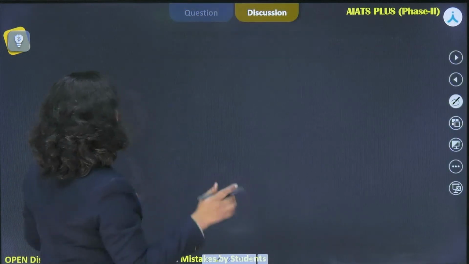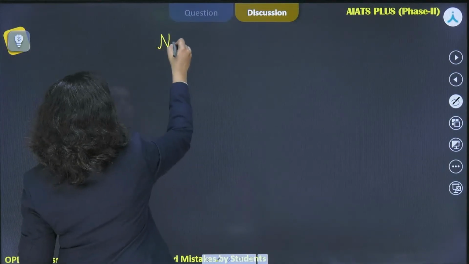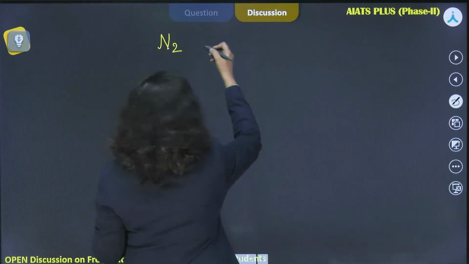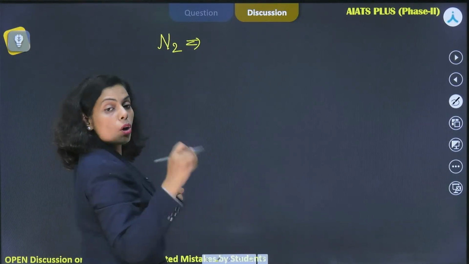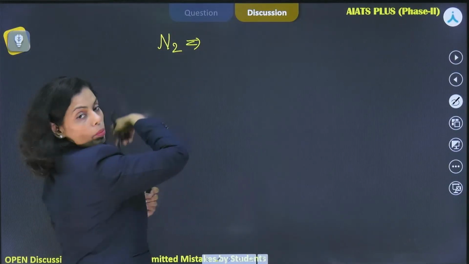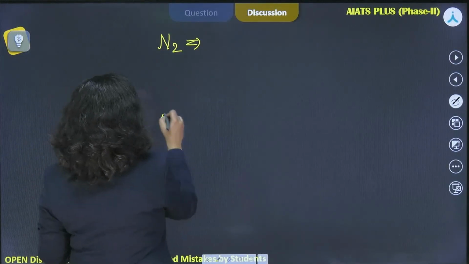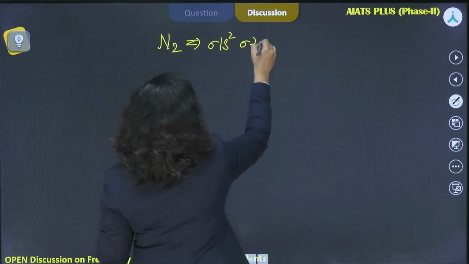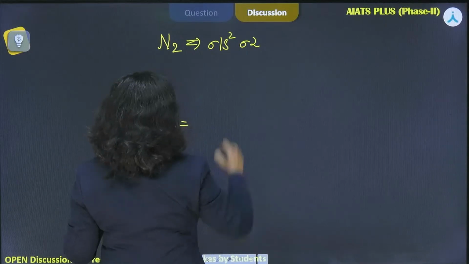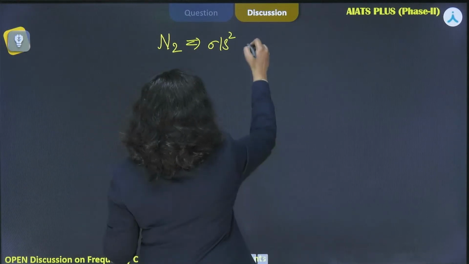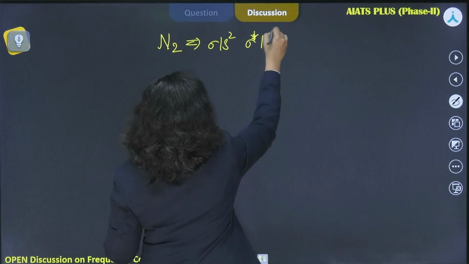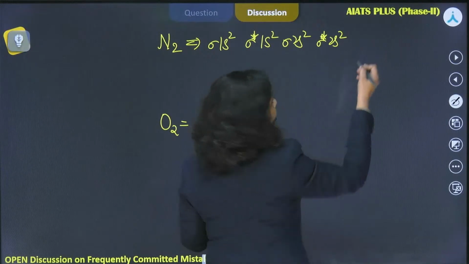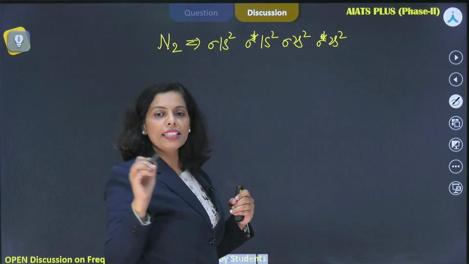While doing such type of question, because the question is based on the species which are derived from N2 and O2, I'm just writing here the molecular orbital configuration for the diatomic species N2 first, then for O2. For N2 it is sigma 1s2, sigma anti-bonding 1s2, sigma 2s2, sigma anti-bonding 2s2. After that, O2 minus has the bond order 1.